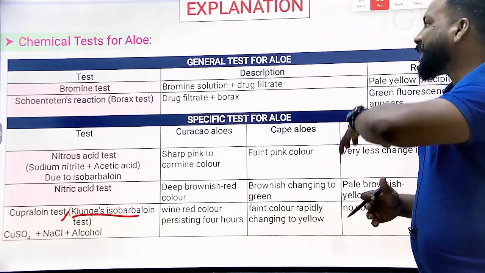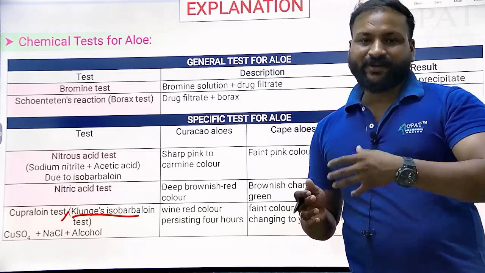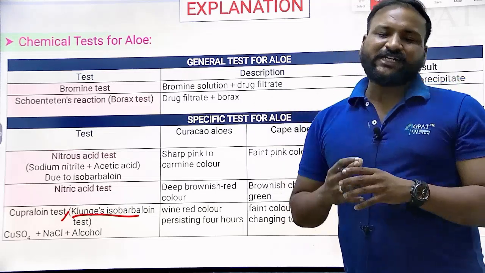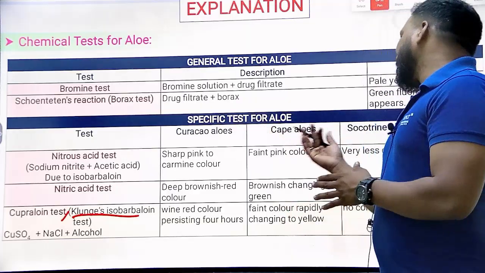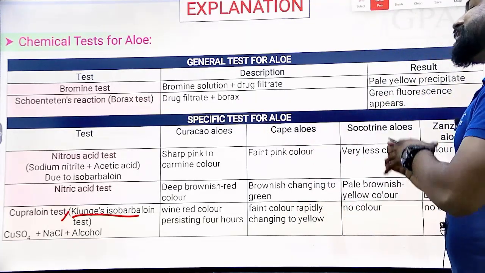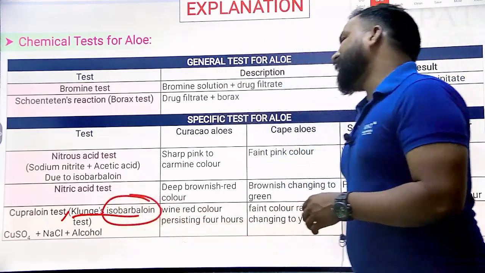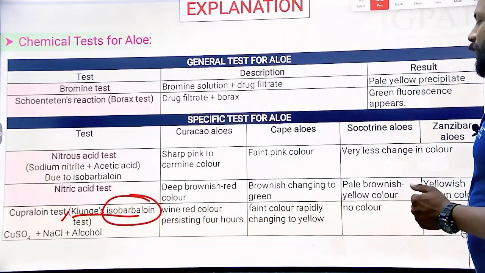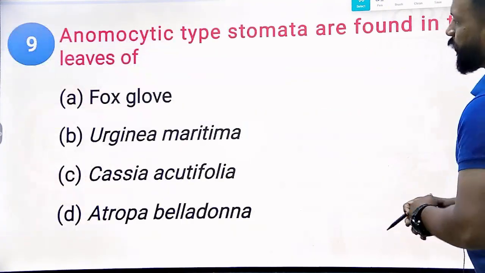Mainly it is to differentiate the aloe. Actually, aloe vera, Aloe barbadensis, we have different species of aloe: aloe resins, Curaçao aloe, Cape aloe, Socotrine aloe, and Zanzibar aloe. But majorly this copper-aloin test is to identify isobarbaloin. Yes. So next question. Come on.